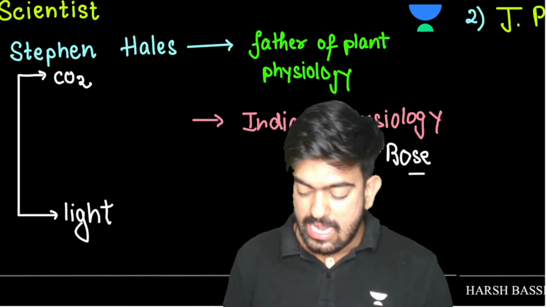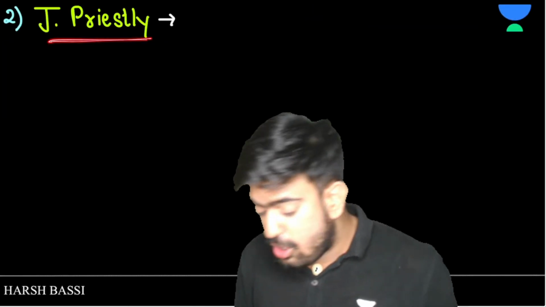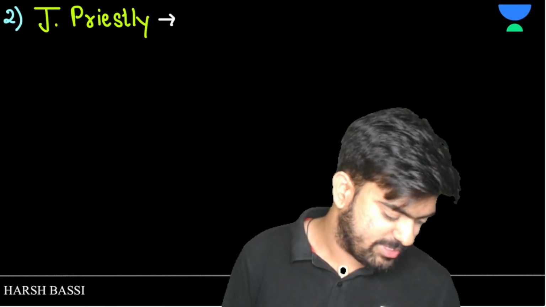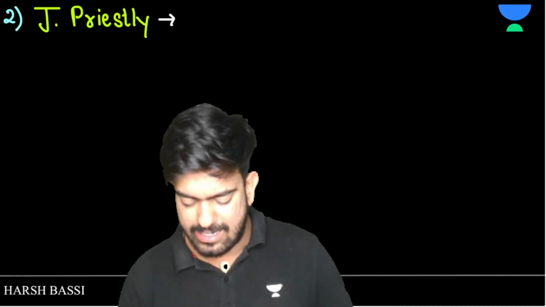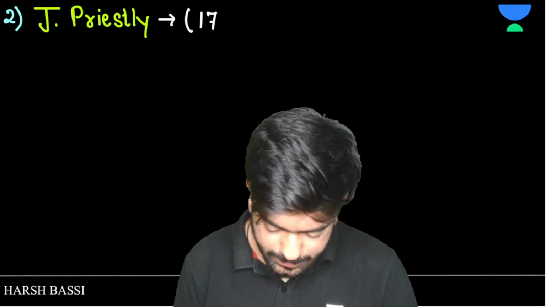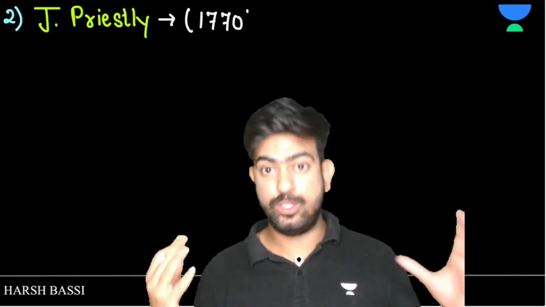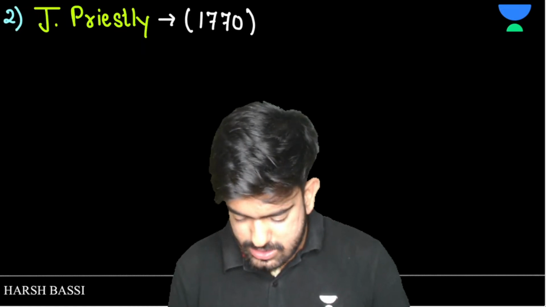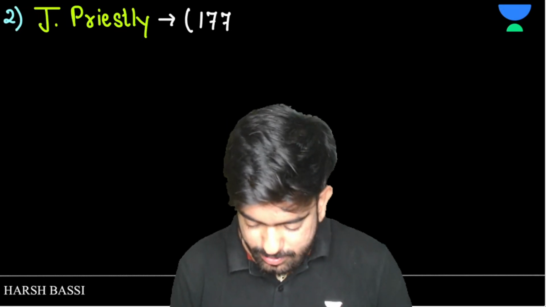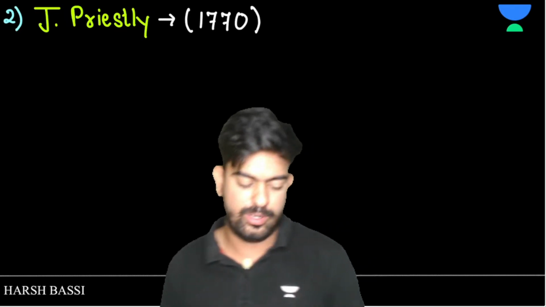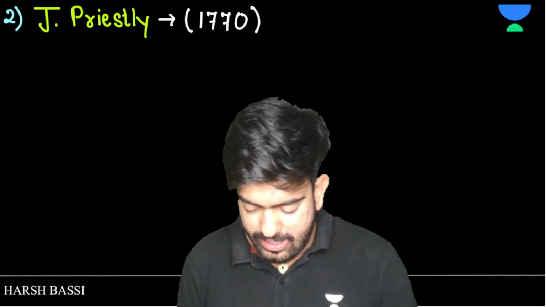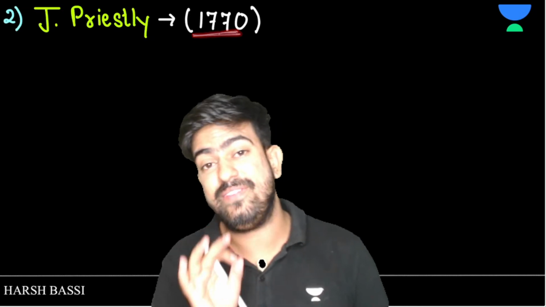Now let's move on and talk about Joseph Priestley. He was a very chill guy, and he was born around 1770. Sorry, I made a mistake. In 1770 he performed the experiment, he was not born then. He was born somewhere in 1733, I believe. So his experiment was done in 1770.